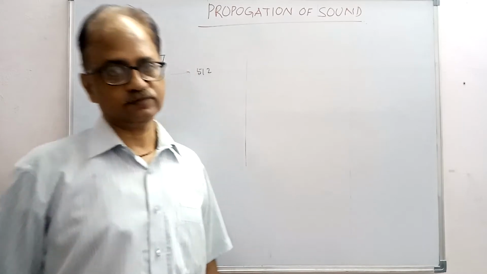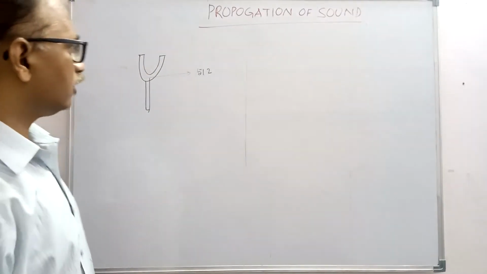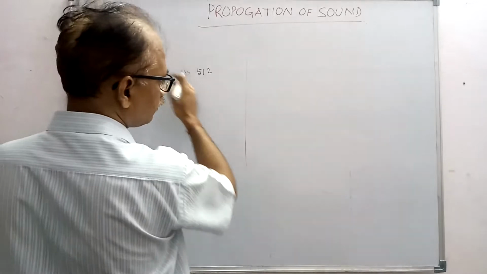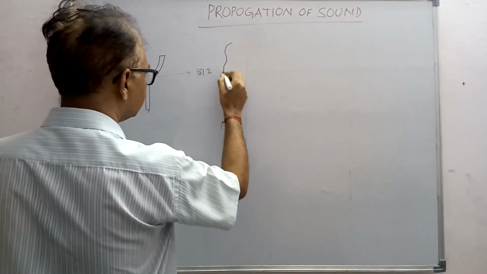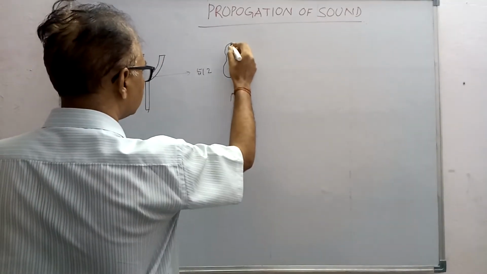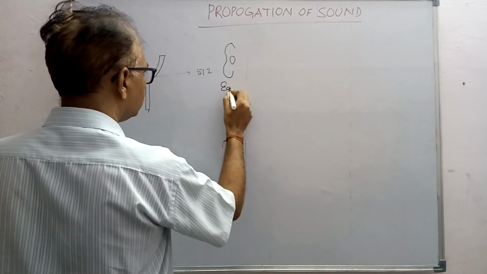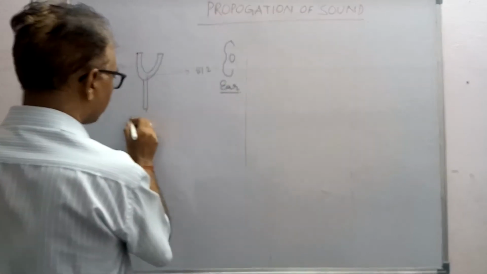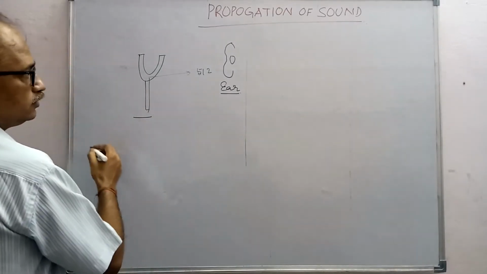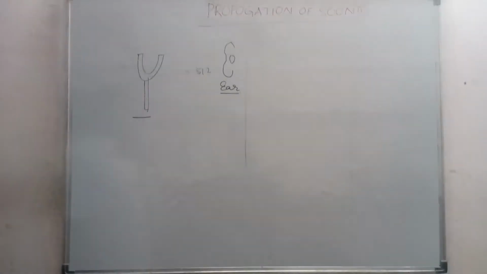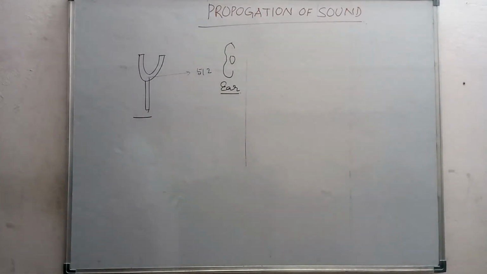Now propagation. How does the sound from the tuning fork reach your ear? This is your ear, suppose. So how does the sound from this tuning fork reach your ear? That is called propagation of sound.